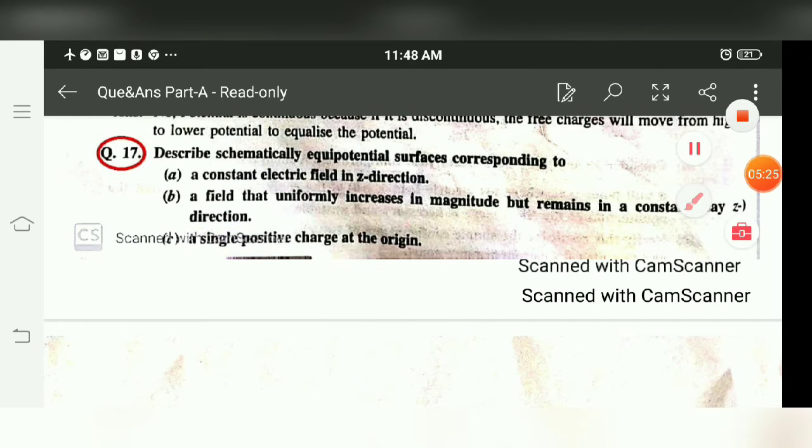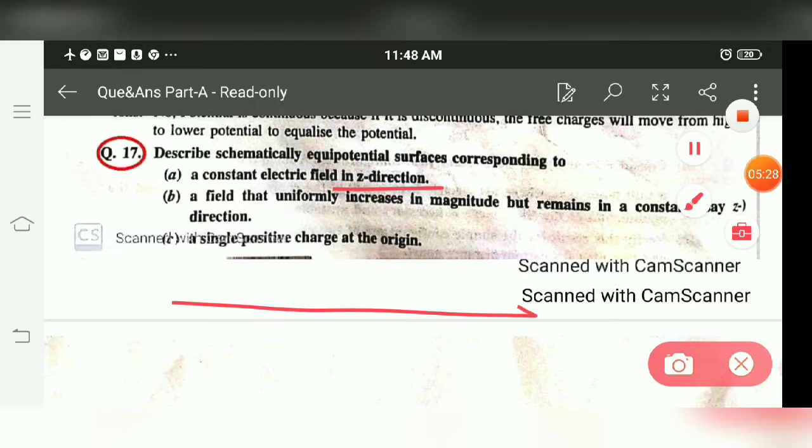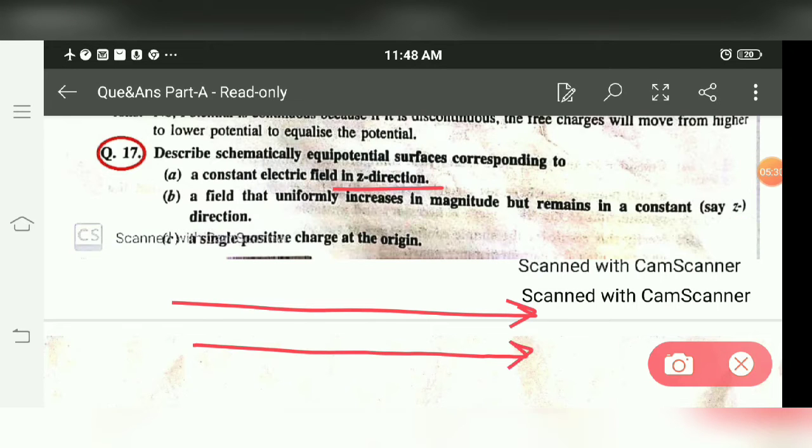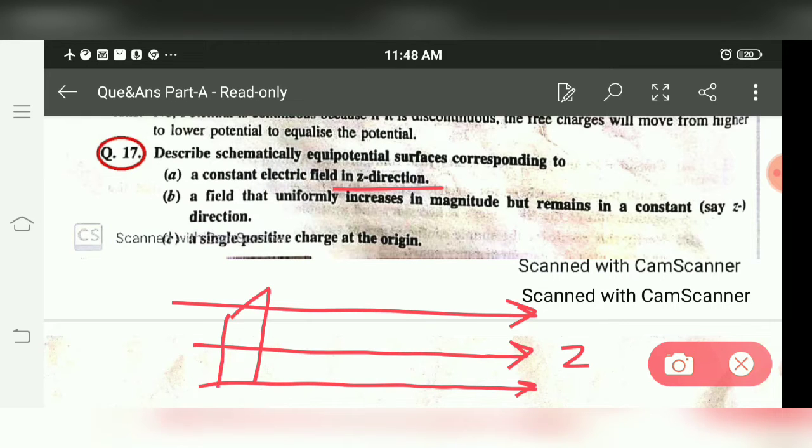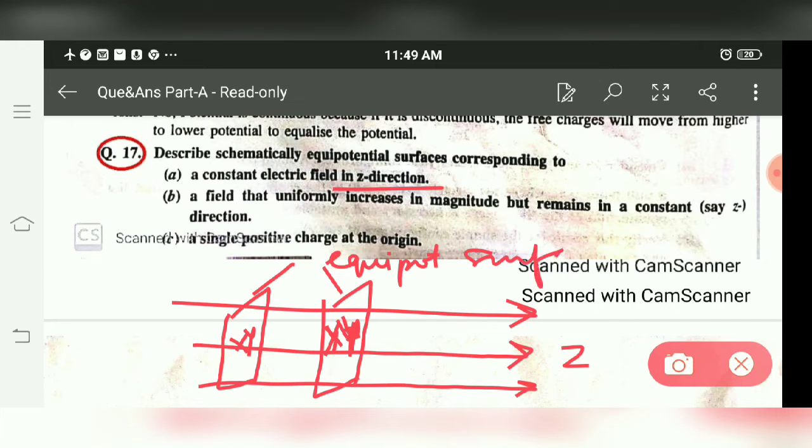For an electric field along the z direction, the equipotential surfaces are planes perpendicular to the z axis, meaning xy planes. These planes are equispaced.